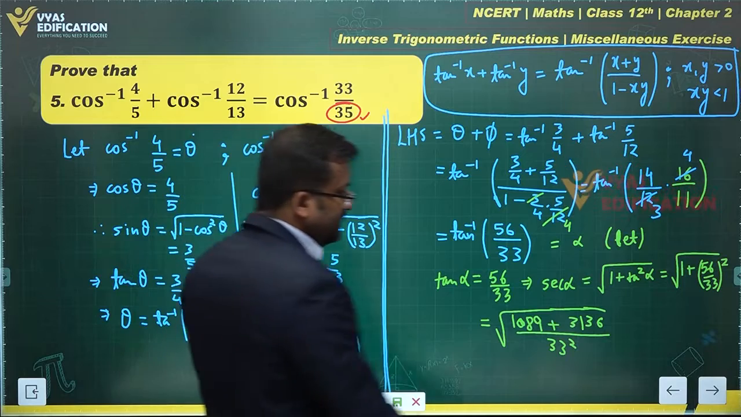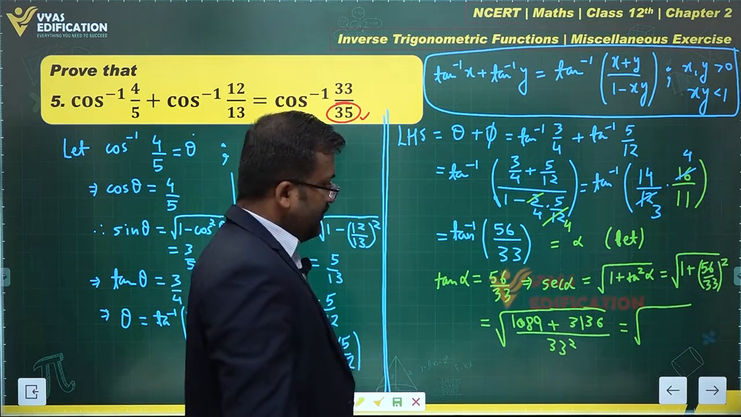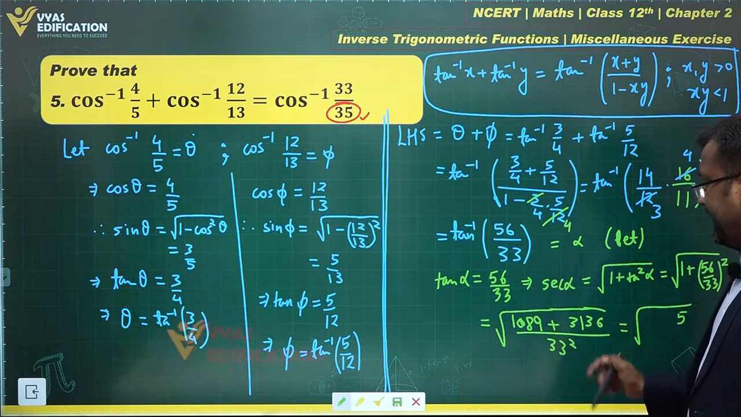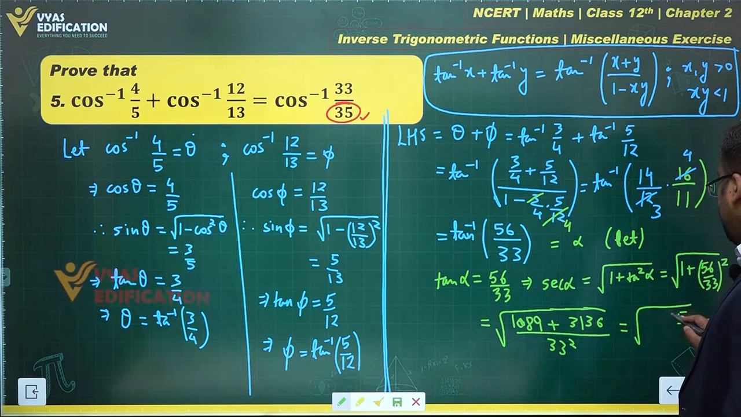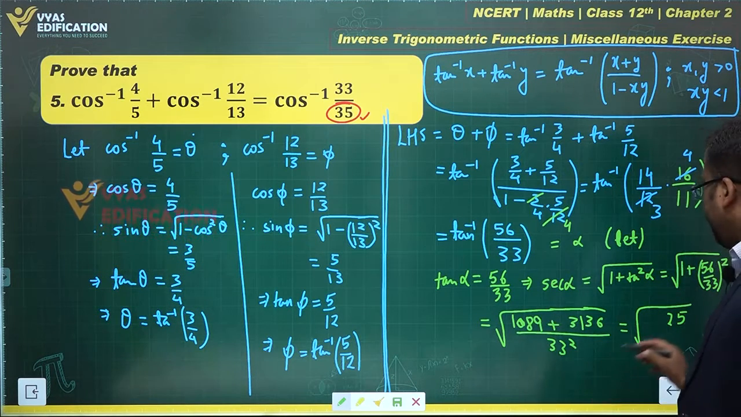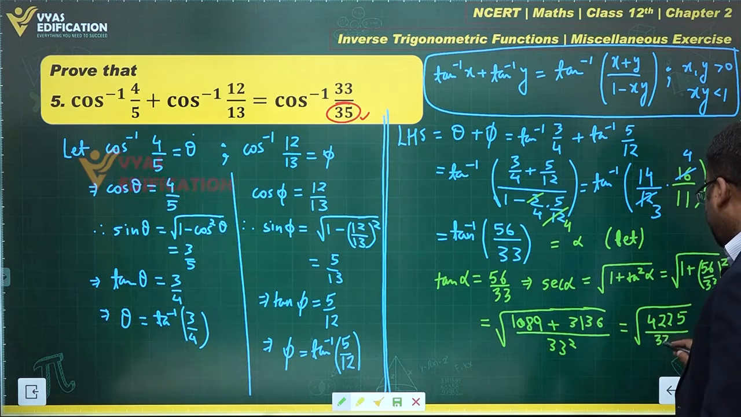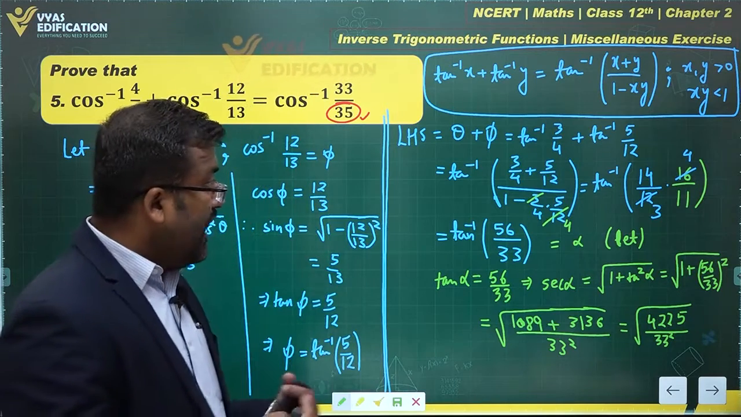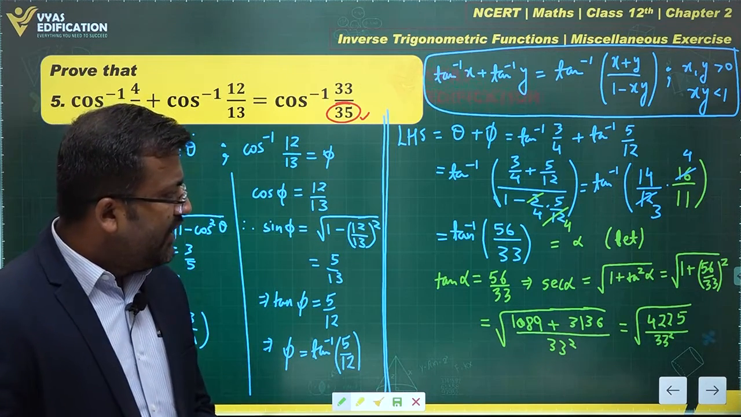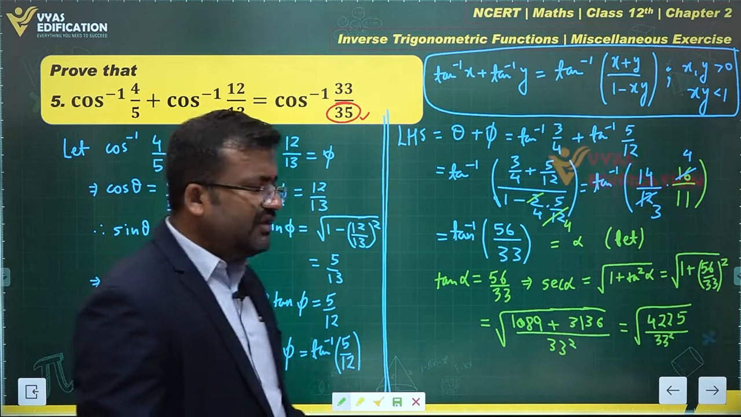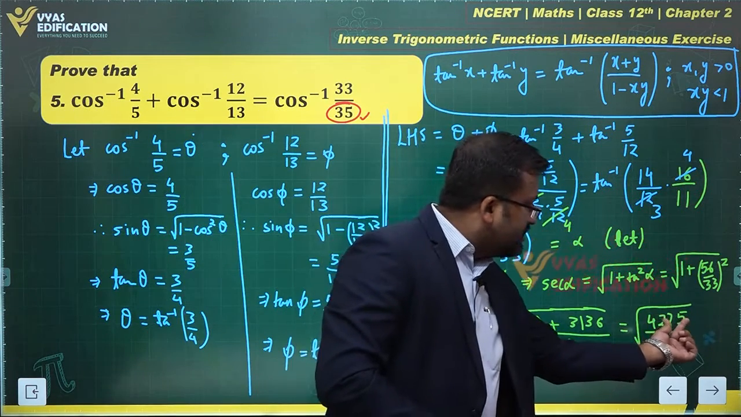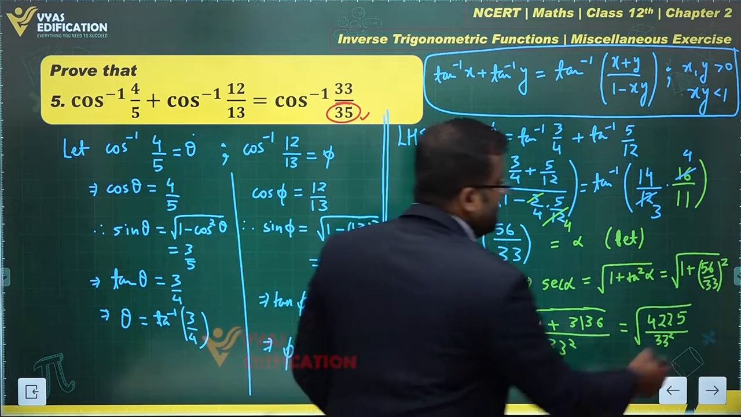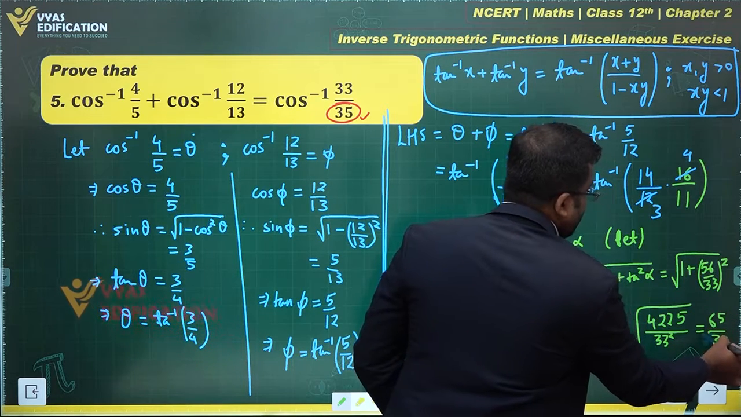Let's add them together in the numerator. What you get is 4225 upon 33 square. This is what I get. 4225 is a number which is the square of some particular number. What is that number? If you recall results related to squares of numbers ending in 5, you would realize that this is the square of some number ending in 5, and 42 is actually 6 times 7. This is 65 square. So this becomes 65 over 33.